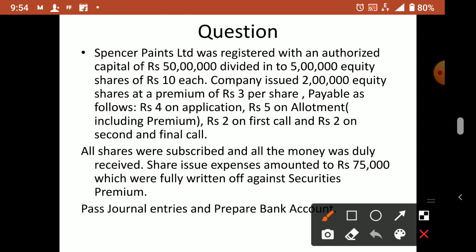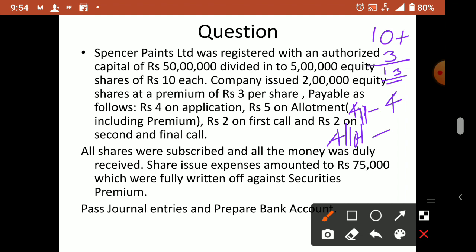Once again I'll tell you. Here face value is 10 and they are saying premium is 3, so total should be 13. Now we can classify it and write. Application, write APP. Application how much? 4. Allotment they are saying 5 including premium. So 5 means premium we will separate.